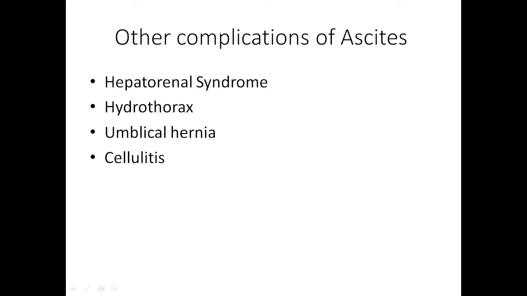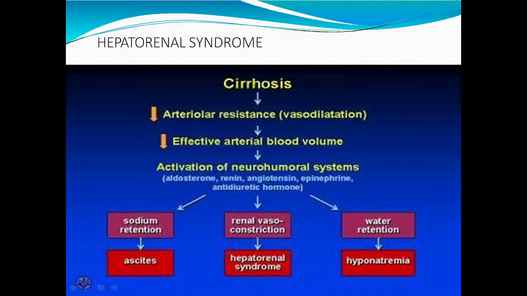Now, there are other complications of cirrhosis like hepatorenal syndrome. The name itself suggests renal dysfunction due to liver cirrhosis. Then hydrothorax or pleural effusion, umbilical hernia, cellulitis. This is the mechanism of development of hepatorenal syndrome.